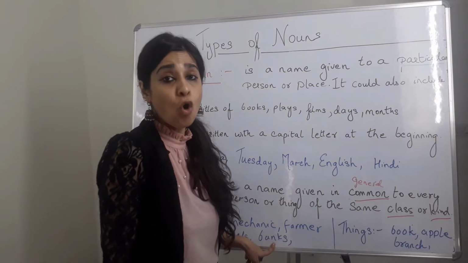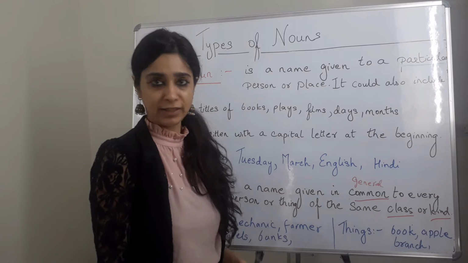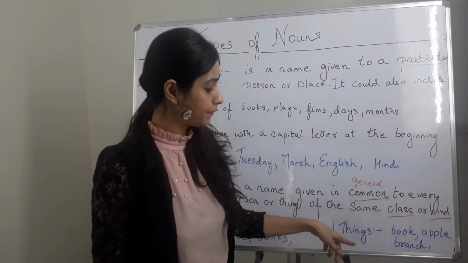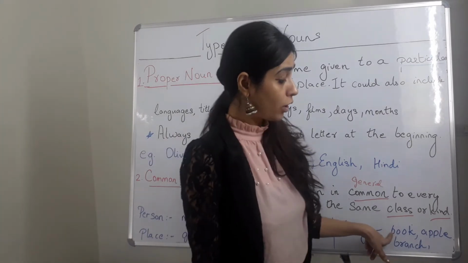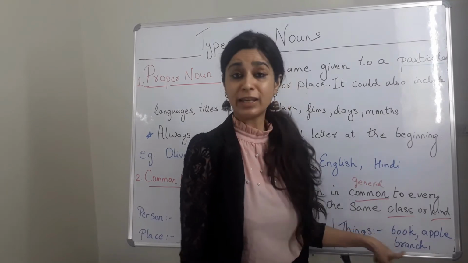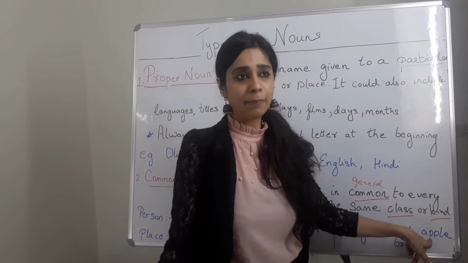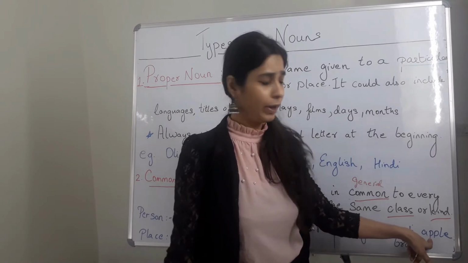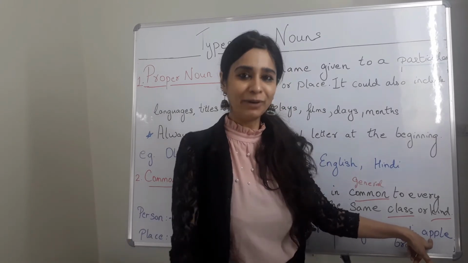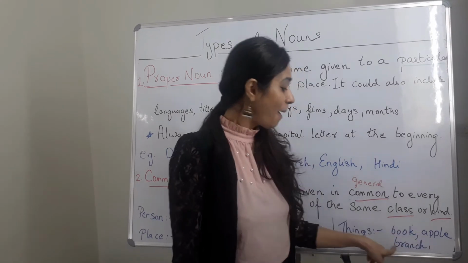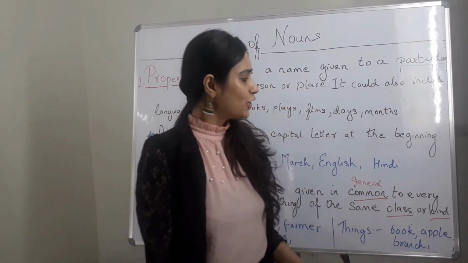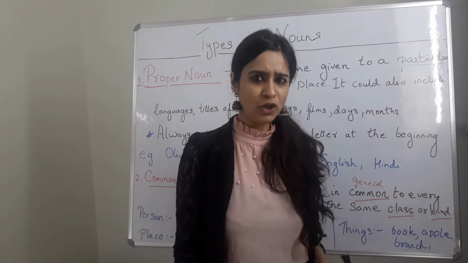Restaurants, they are all fine examples of general places or common places. Things: book, apple, branches. There can be several books, right? An apple could be a green apple, a red apple, right? Again, that is a different thing, but an apple is an apple, okay? Branch, okay? So are we on the same page? Are you getting the picture?